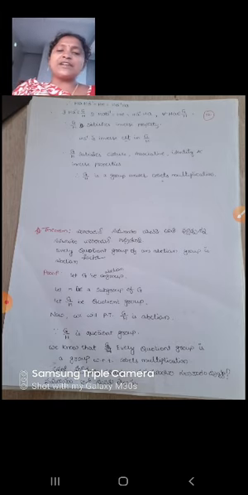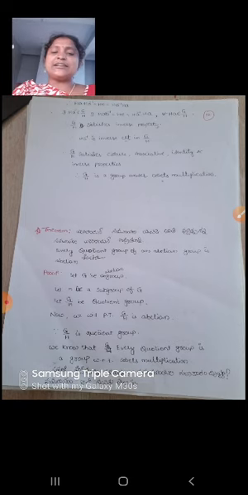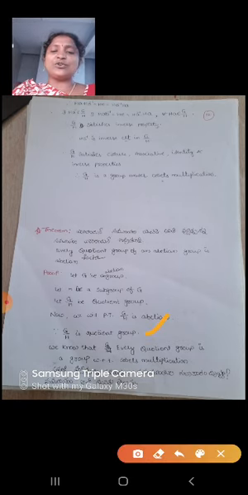Now we will prove that G by H is an abelian group. What is given you can write first. Since G by H is a quotient group, we know that every quotient group is a group with respect to quotient multiplication. Just now we proved.